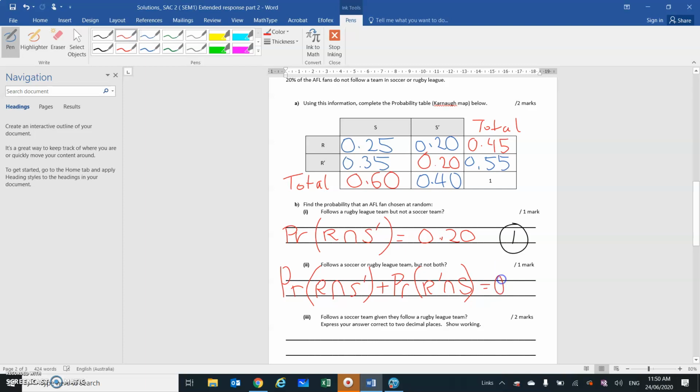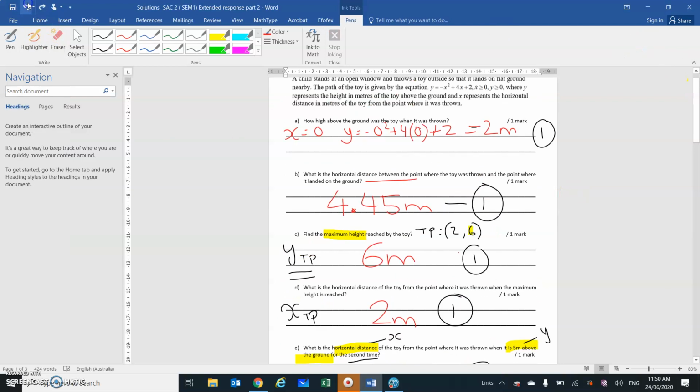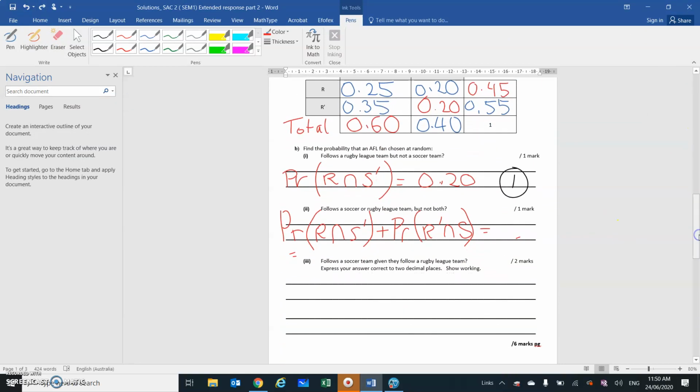So it's 0.2 plus 0.35, that equals 0.55. That's the answer, and that's 1 mark. All right, next part.